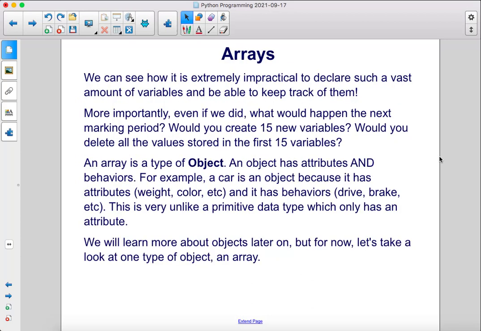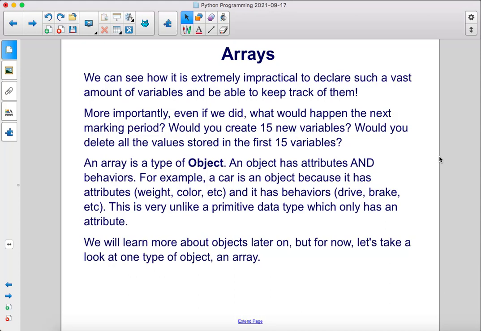We can see how it is extremely impractical to declare such a vast amount of variables and be able to keep track of them. More importantly, even if we did, what would happen the next marking period? Would you create 15 new variables? Would you delete all the values stored in the first 15 variables?